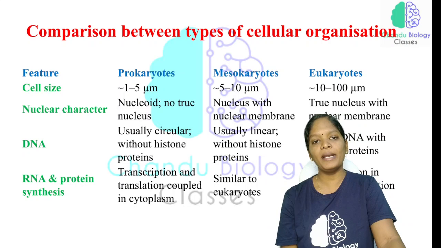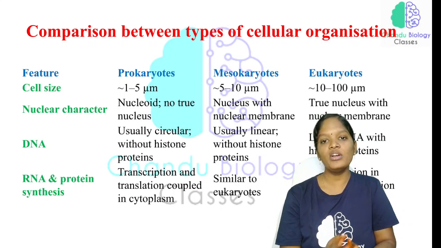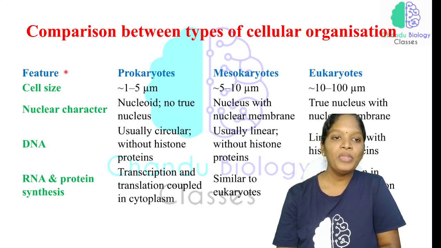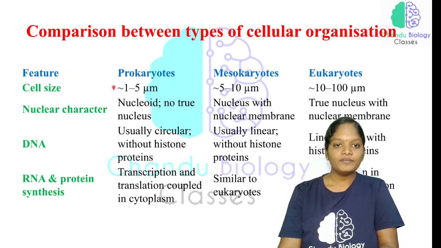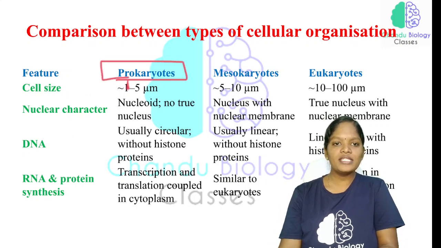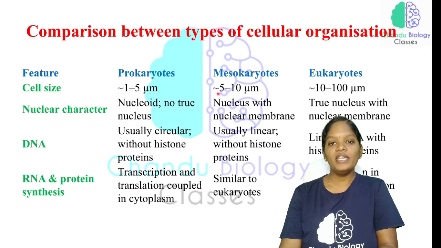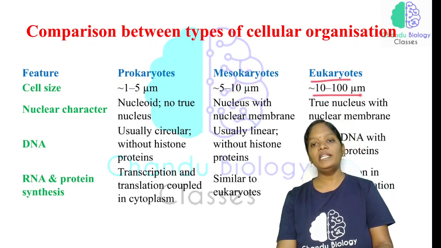Now we are going to compare the difference between prokaryotes, mesokaryotes and eukaryotes. So what will be the cell size? For prokaryotes, the cell size will be approximately 1 to 5, mesokaryotes approximately 5 to 10, and eukaryotes approximately 10 to 100.